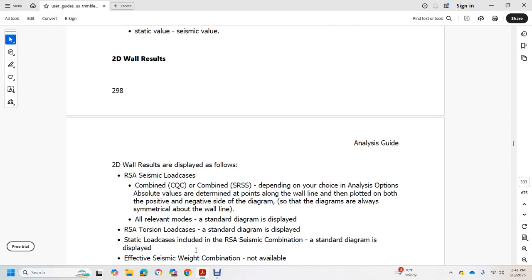2D wall results are displayed as well, with the RSA seismic load cases combined by CQC or combined by SRSS, depending on your choice of the analysis option. Absolute values with determinants of the points along the wall line are plotted on both the positive and negative side of the diaphragm. The diaphragms are always symmetrical about the wall line.